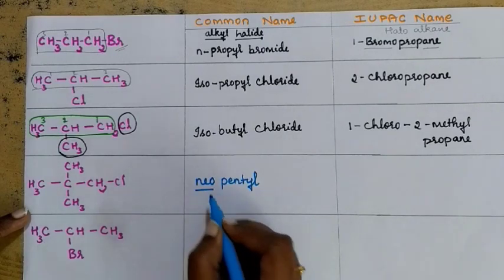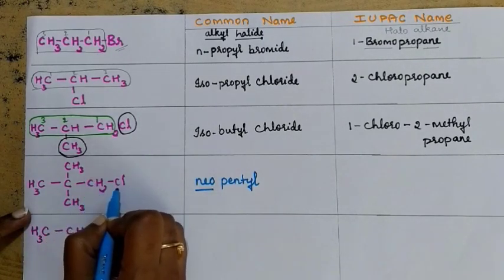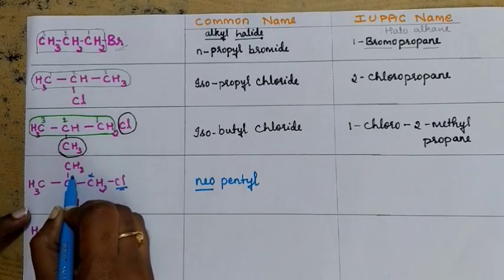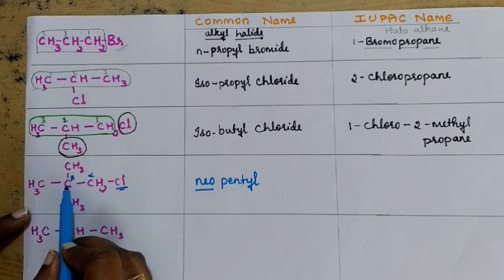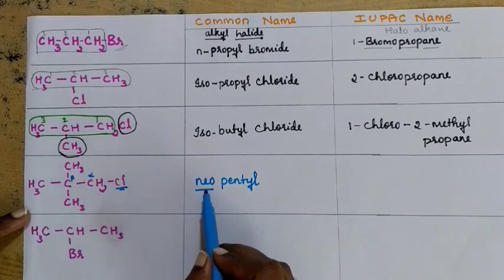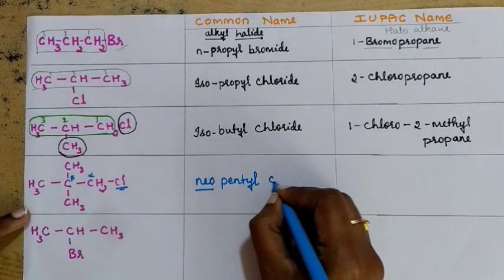Why are you using the word neo here? Because here is a substituent, chlorine. This is alpha. This is beta. And this beta carbon atom is going to be bonded with 4 other carbon atoms. So it is quaternary. If you have this kind of compound, you need to write neo in the common name. So it is neopentyl chloride.